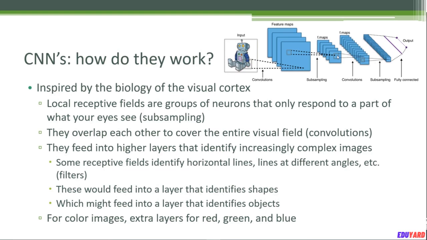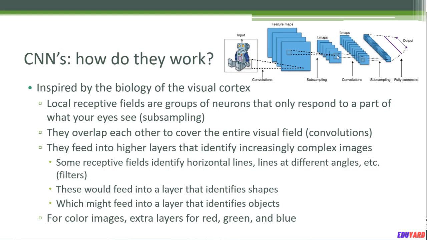Now these little areas overlap each other to cover your entire visual field, and this is called convolution. Convolution is just a fancy way of saying I'm going to break up this data into little chunks and process those chunks individually, and then they will assemble a bigger picture of what you are seeing higher up in the chain. So the way it works within your brain is that you might have many layers. It is a deep neural network that identifies various complexities of features, if you will.